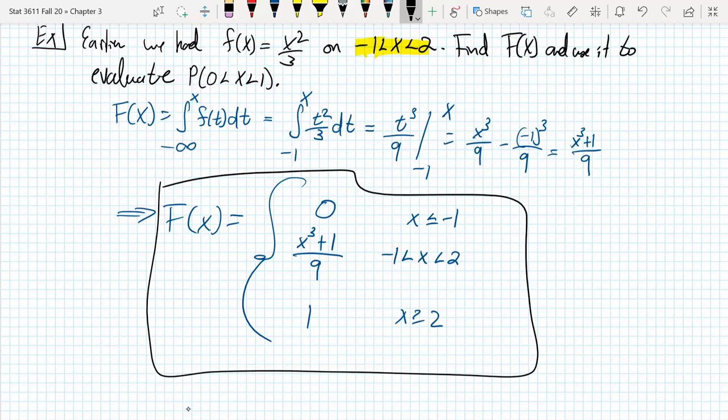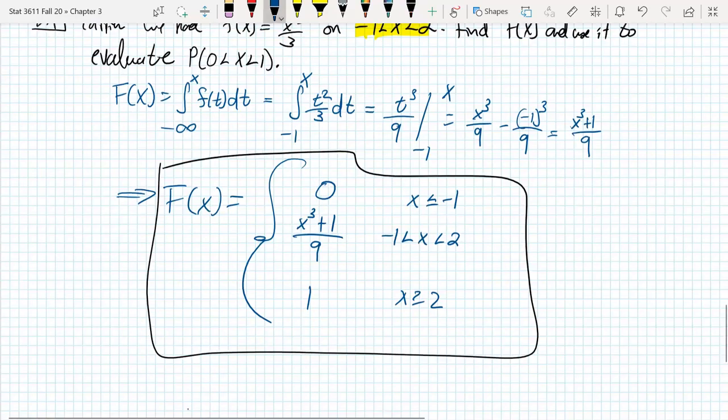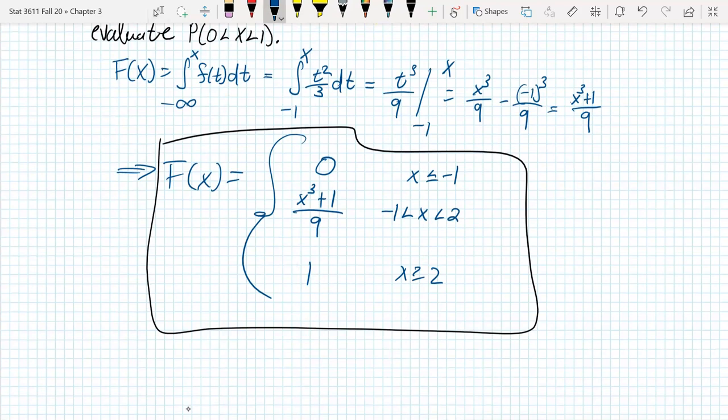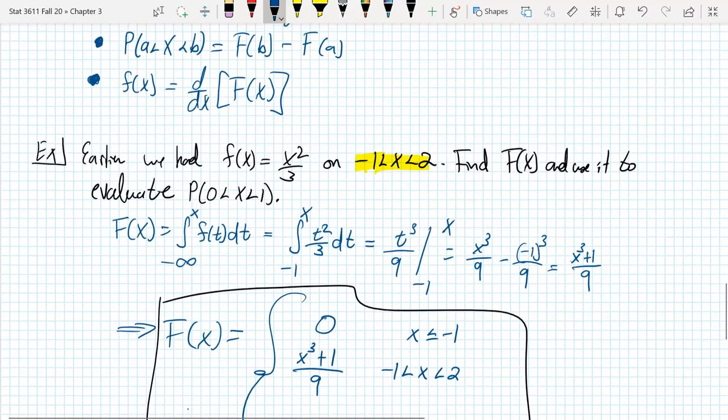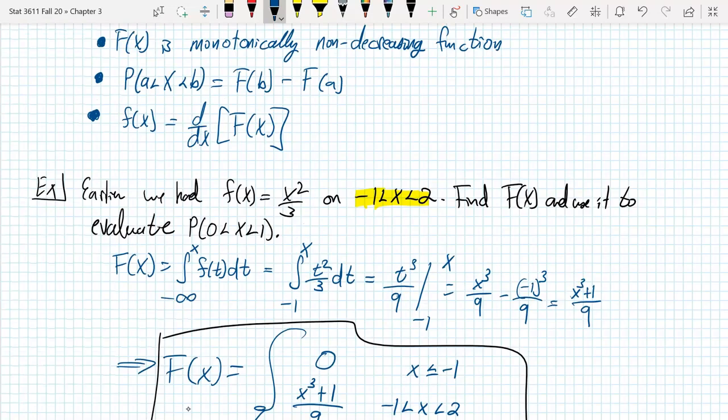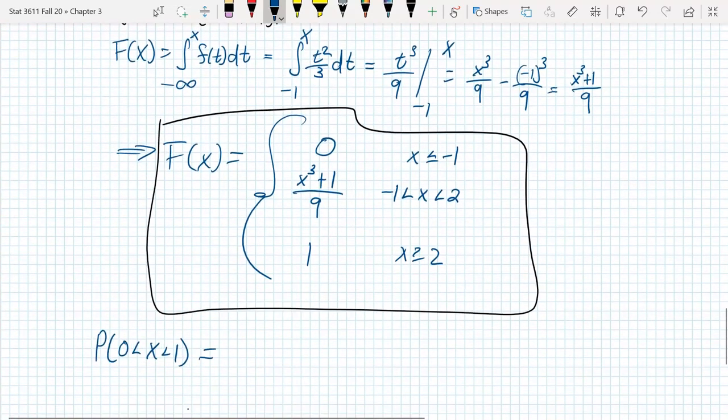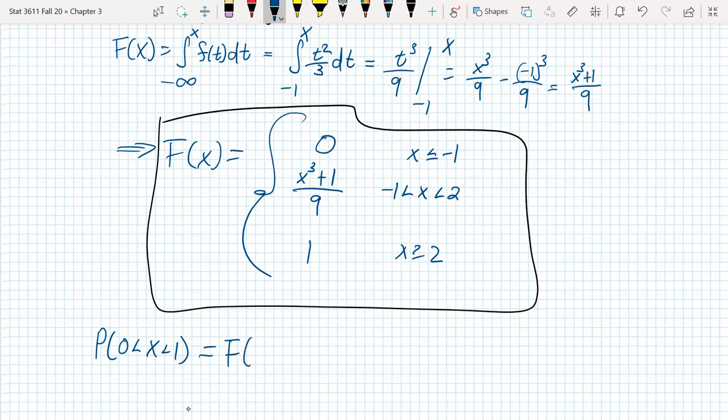Use it to evaluate the probability that x is between 0 and 1. So let's go ahead and do that then, right? I would say the probability that x is between 0 and 1. How do we use this to evaluate it? Well, according to this rule, it should just be capital F of b minus capital F of a. So this is going to be capital F evaluated at, sorry, not 2. What is b and a here? Here's a, and here's b. So capital F of 1 minus capital F of 0.